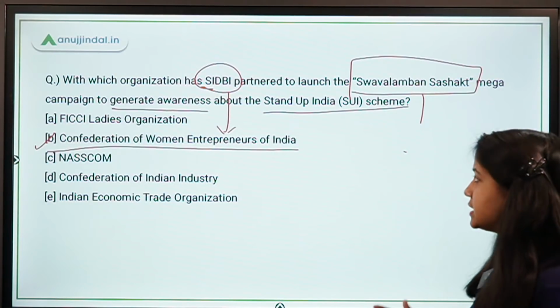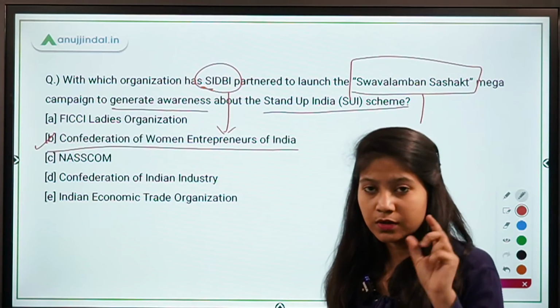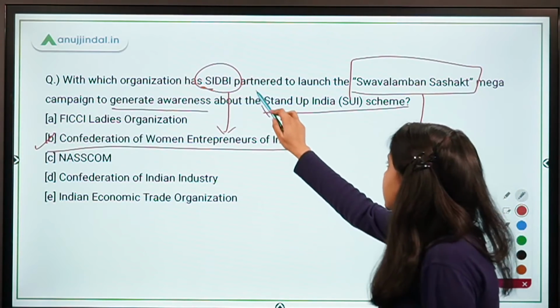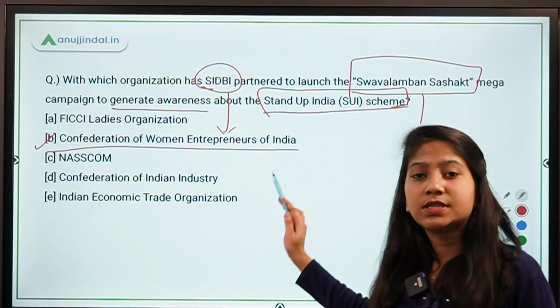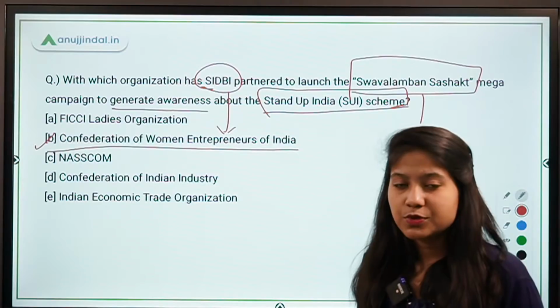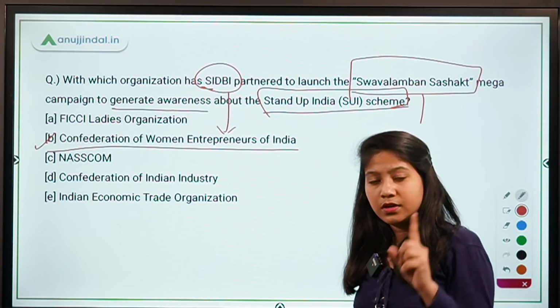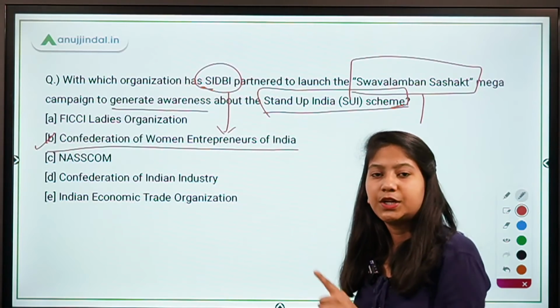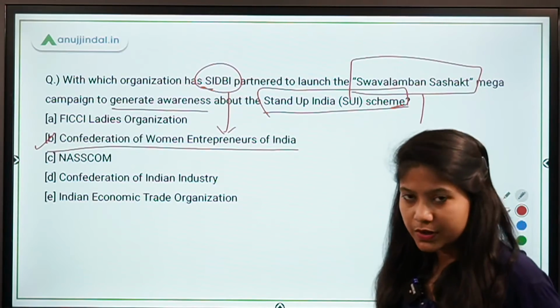So that is all. There is nothing much that you can remember, but you have to pay attention to the scheme, that is Stand Up India scheme. A question can come up on this scheme because this is one of the most important schemes of the central government and it is in the news. Therefore, you should memorize the facts related to this Stand Up India scheme from the government schemes bundle of our course.